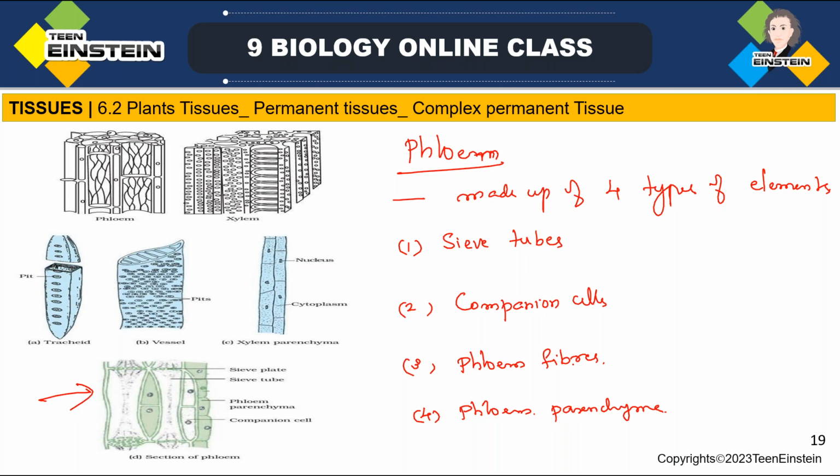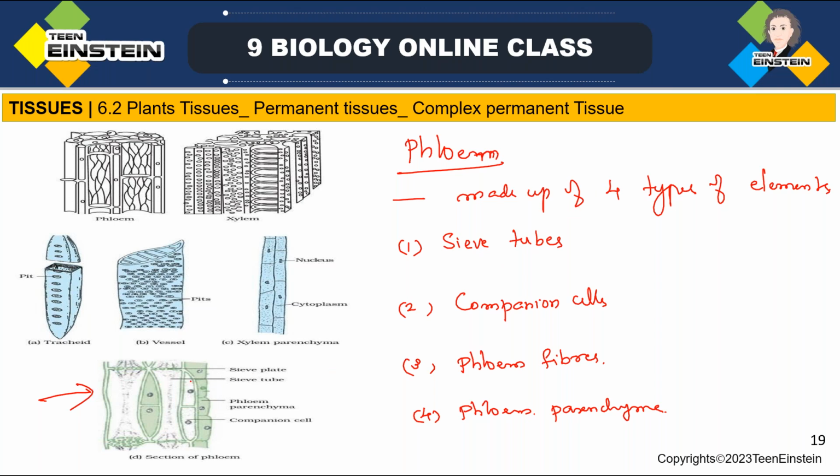In xylem, what all have we learned? Xylem tracheids, xylem vessels, xylem parenchyma, and xylem fibers. In phloem, sieve tube, companion cell, phloem parenchyma, then phloem fibers. Here, first about sieve tubes.